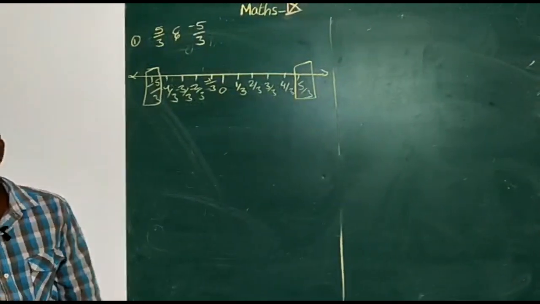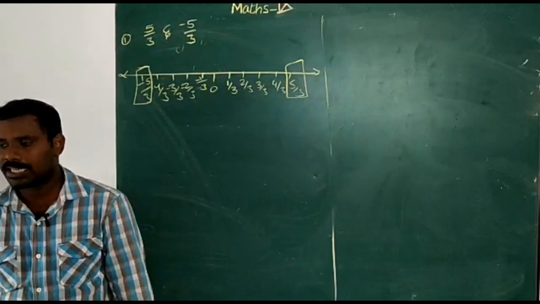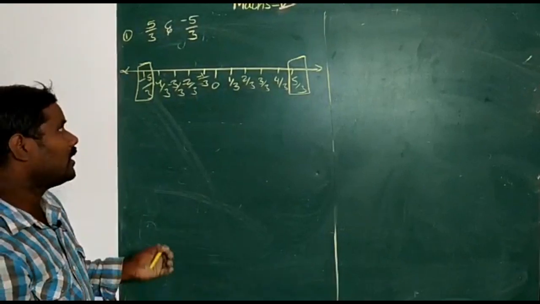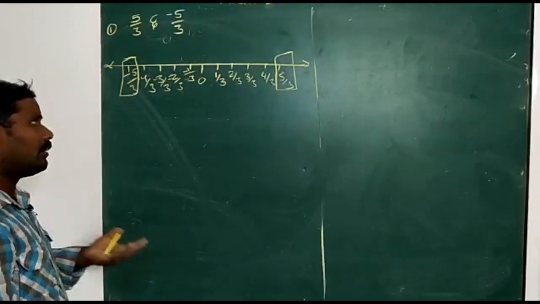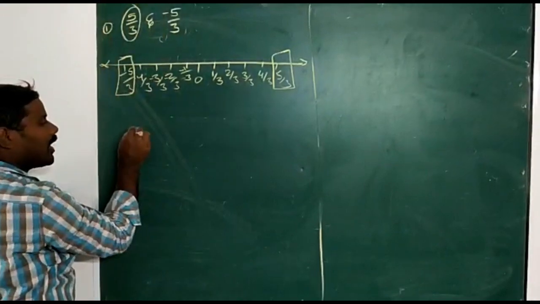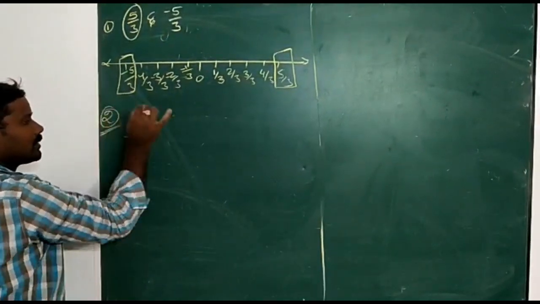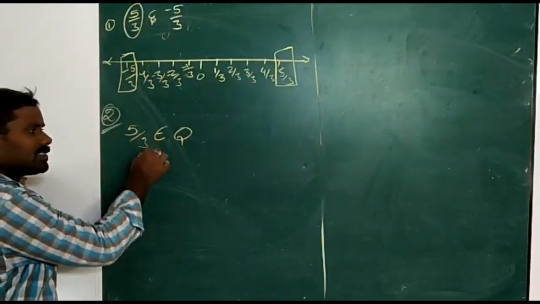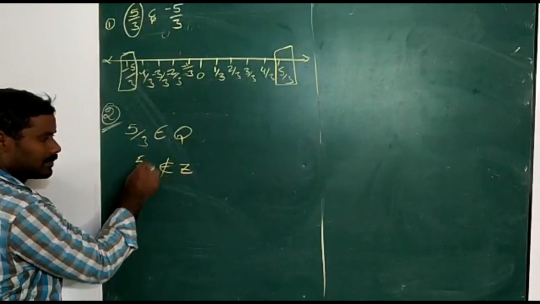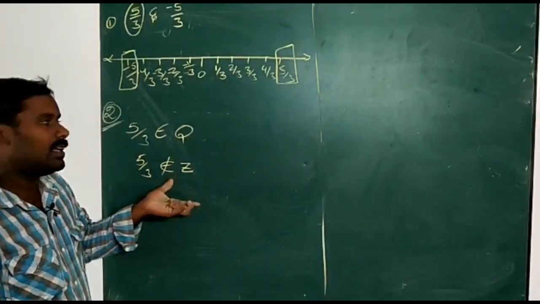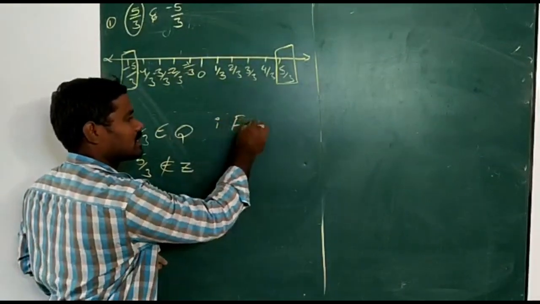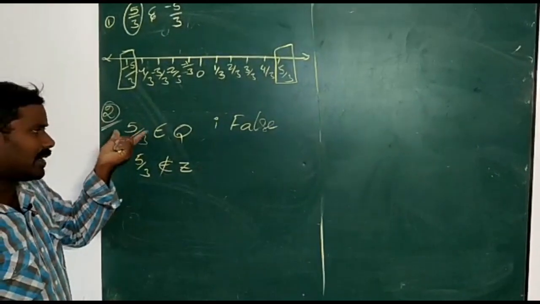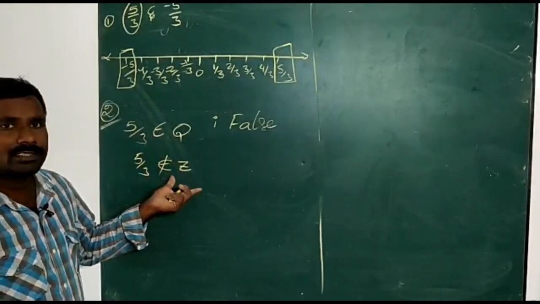Now example 2. Are the following statements true? Give reasons. Every rational number is an integer. Now I am taking a rational number, for example 5 by 3. 5 by 3 is a rational number, but 5 by 3 is not an integer. That's why the first statement is false, because 5 by 3 is a rational number, but 5 by 3 is not an integer.